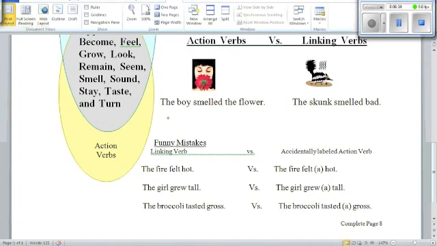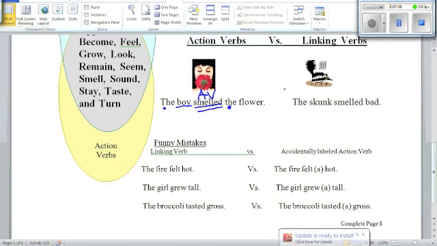First we have, well, the is a noun indicator or article. Then who smelled the flower? Well, we know the boy is the subject. Now, smelled, like in this picture, although the picture's of a girl, he could take a flower, hold it to his nose, and complete the action of smelling it. So smelled is an action verb. We'll learn later that this is a direct object. It receives the action.